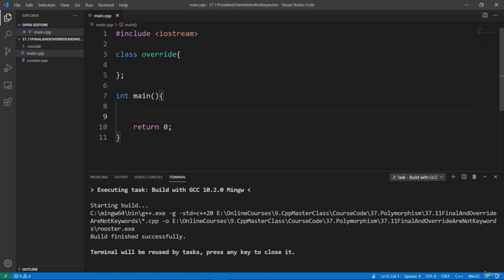I really want you to know this. This is really all I had to show in this lecture. Hopefully you know that you shouldn't really use these guys as variable names or class names or whatever. You should leave them to C++. You should, in fact, think of them as proper C++ keywords. That's going to make the code you write with C++ much safer. We are going to stop here in this lecture.